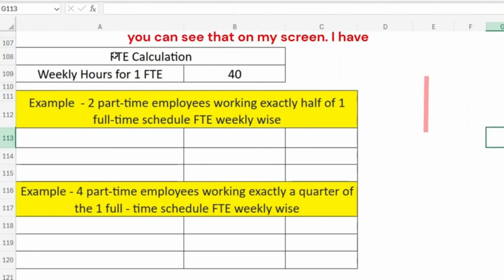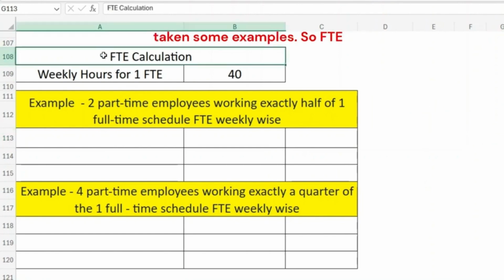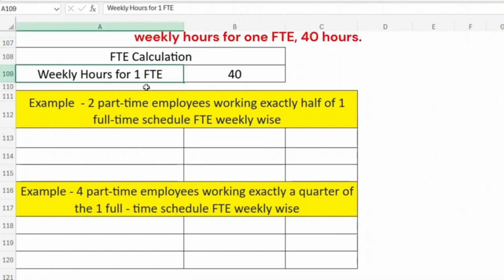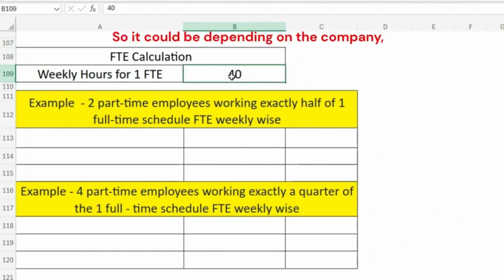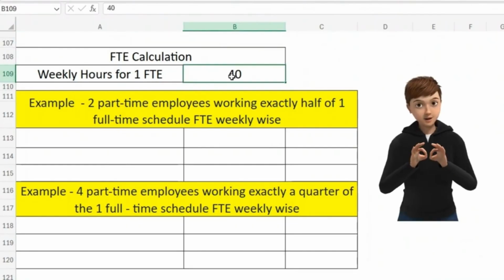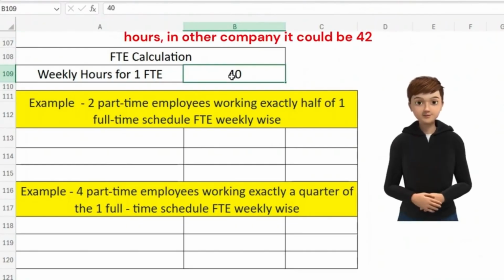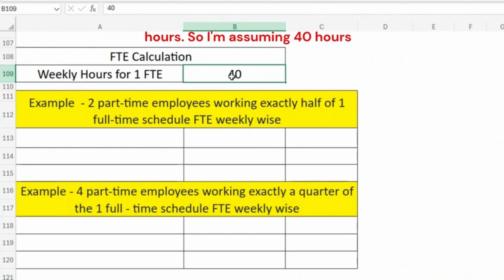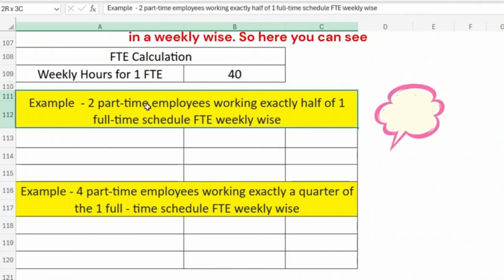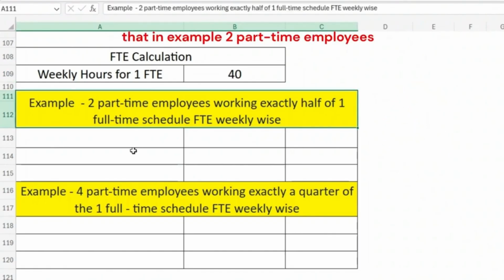So now you can see on my screen, I have taken some examples. FTE calculation: weekly hours for one FTE, 40 hours. It could depend on the company. In some companies it could be 40 hours, in other companies it could be 42 hours. So I'm assuming 40 hours is considered as one FTE weekly. In the first example, two part-time employees are working exactly half of one full-time schedule FTE weekly. We need to find out what the FTE requirement would be.